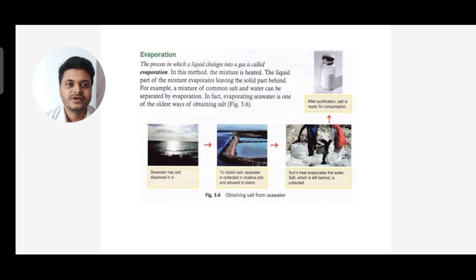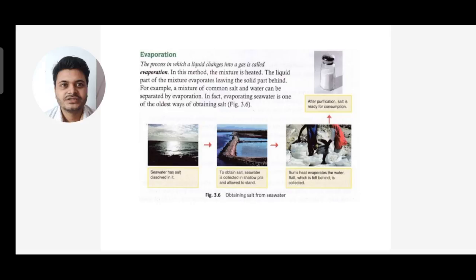You can see evaporation is done in seawater, which has salt dissolved in it. To obtain salt, the seawater is collected in shallow pits and allowed to stand. The sun's heat evaporates the water, and the salt which is left behind is collected.